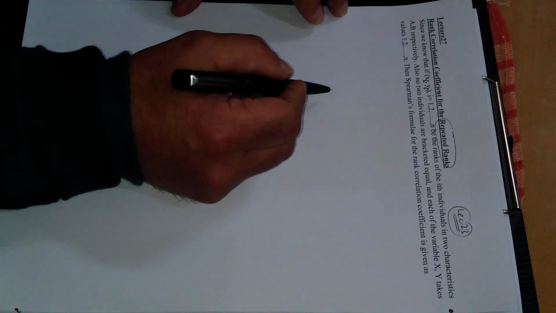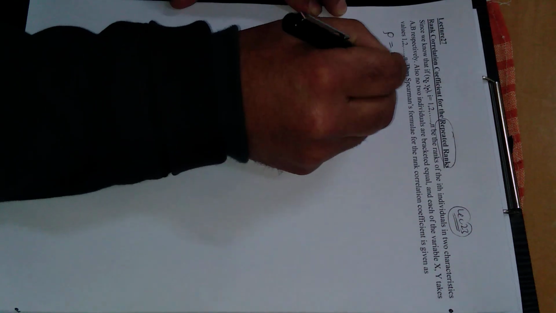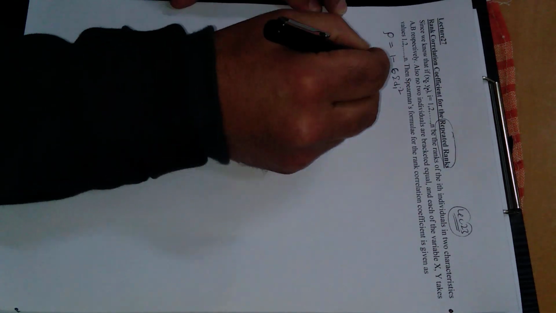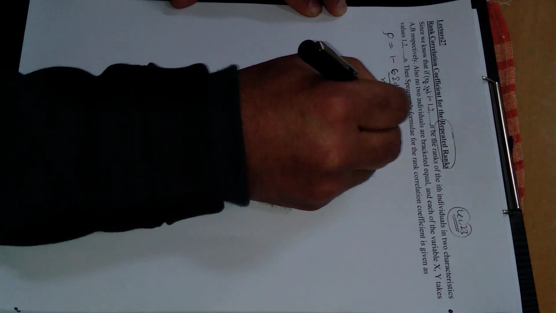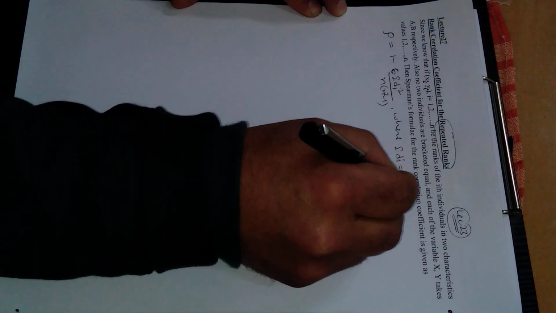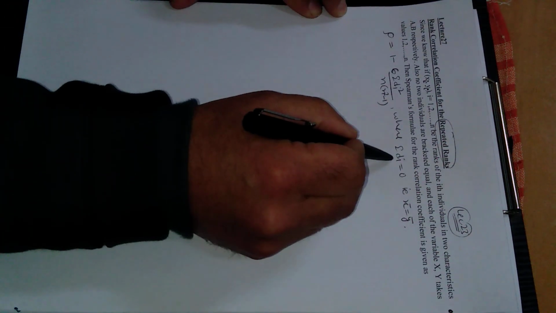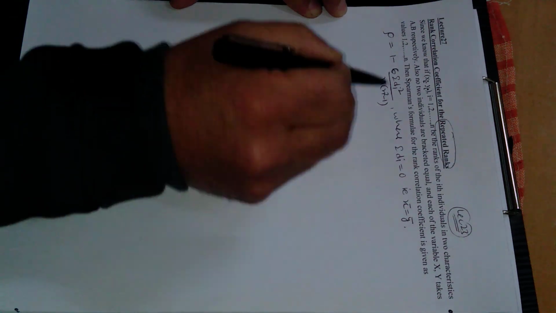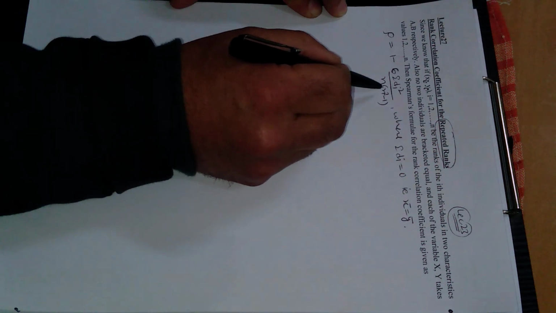Then Spearman's formula for rank correlation coefficient was rho is equal to 1 minus 6 times summation di square divided by n into n square minus 1, where summation di is equal to 0, that is mean of x is equal to mean of y. Because this relation summation di equal to 0 serves as a check in the calculation, if summation di is equal to 0 we are able to apply this formula.